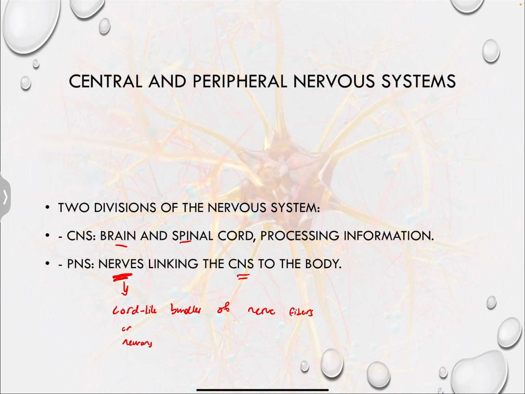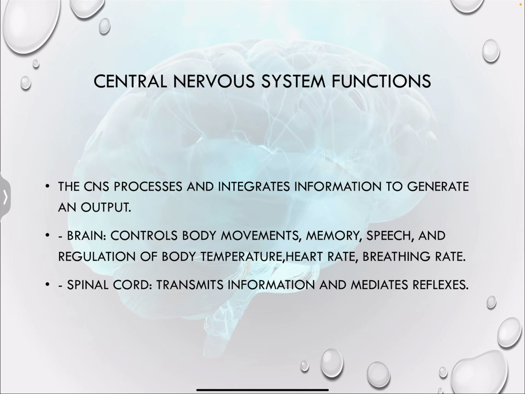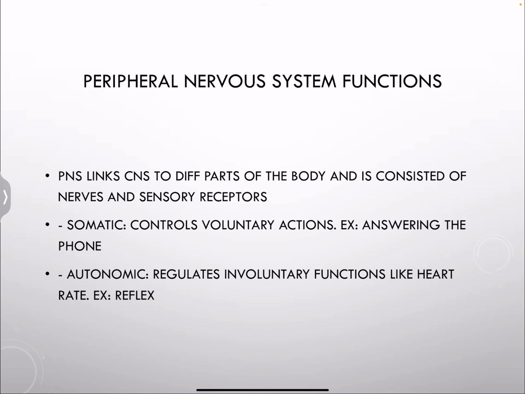Now we're going to be looking at the structure of a neuron. But before we look at the structure of the neuron, the function of the central nervous system is that it processes and integrates information to generate an output or a response. The brain controls body movement, memory, speech, and so on, while the spinal cord transmits information and mediates reflexes. We're going to look later on at what a reflex is. The peripheral nervous system, as we mentioned before, links the central nervous system to different parts of the body, and it consists of nerves and sensory receptors.